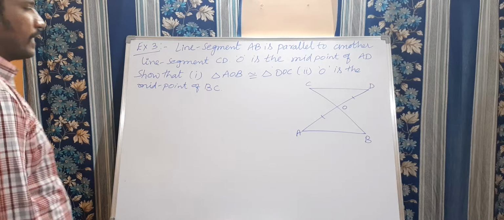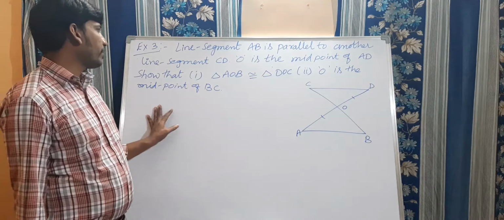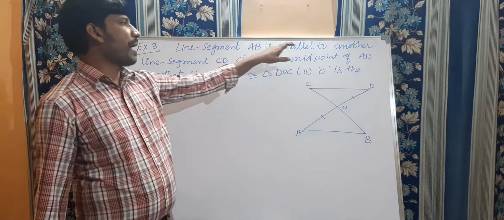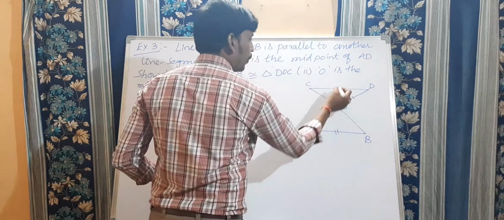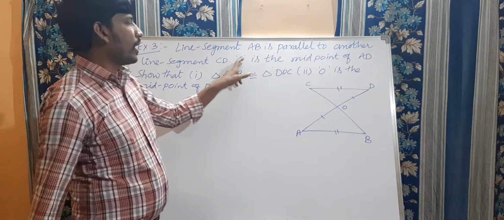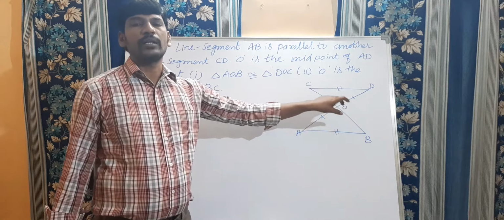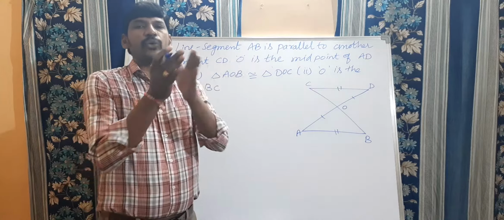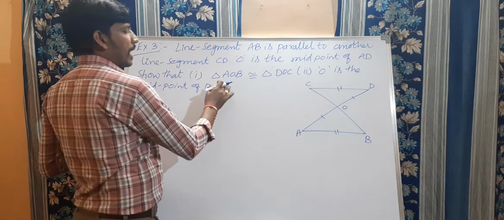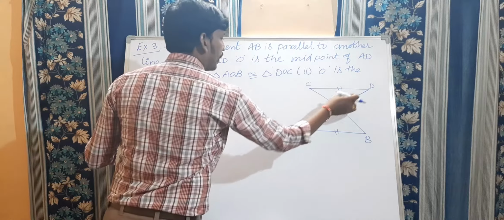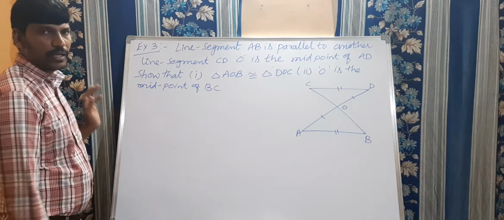Now, children, let us discuss one example based on the AAS congruency rule. Now, see this here, example 3. Line segment AB is parallel to another line segment CD. Here, this AB is parallel to CD, they have given. And O is the midpoint of AD. Midpoint means the point will divide this line segment AD into two equal halves, that is OA is equal to OD. And show that triangle AOB is congruent to triangle DOC, and as well as second one is O is the midpoint of BC. That is the meaning of this question.